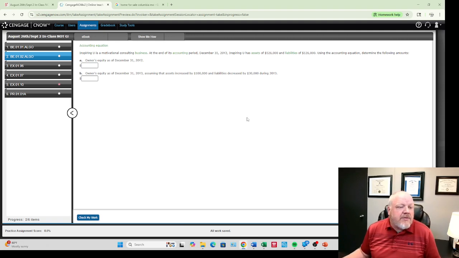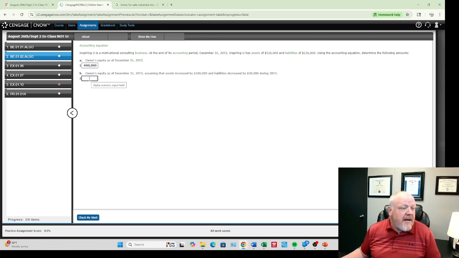Here's one that says that at the end of the accounting period, this business has assets of 526 and liabilities of 126. So owner's equity is, assets equals liabilities plus owner's equity. So what's missing here is $400,000. A way I like to do this also is you can rewrite the equation to assets minus liabilities equals owner's equity. So if we have assets of 526, liabilities of 126, then $400,000 is going to be your owner's equity.